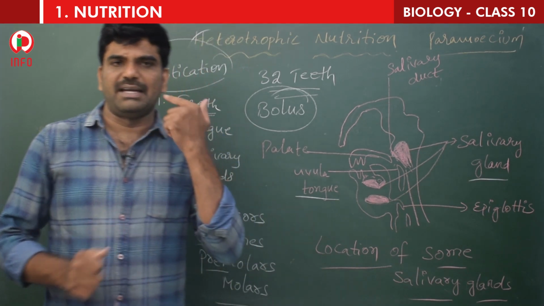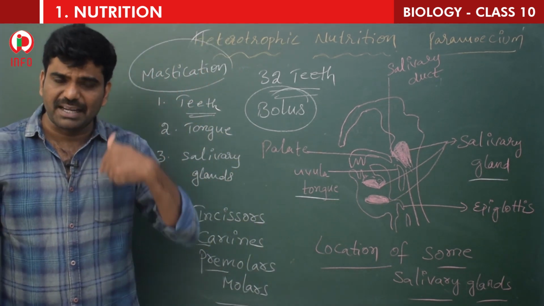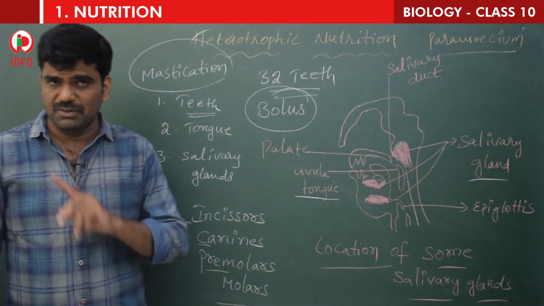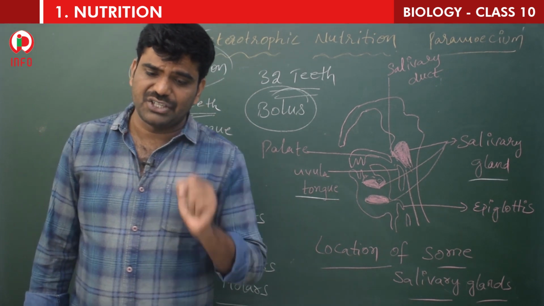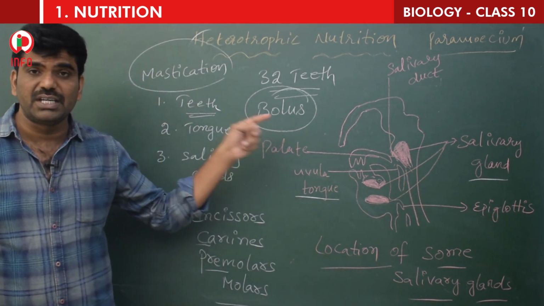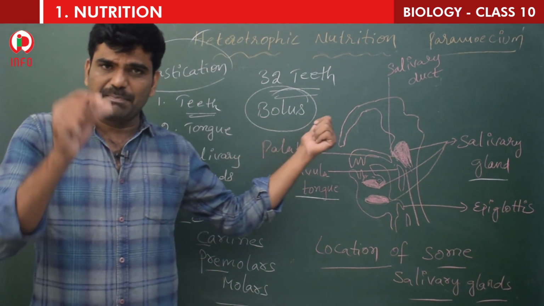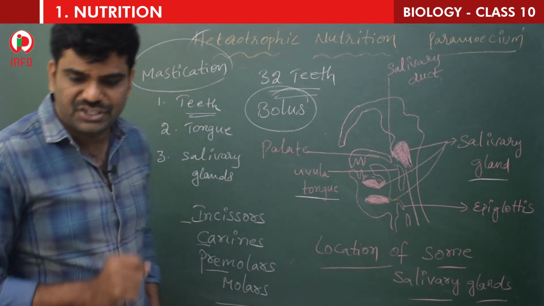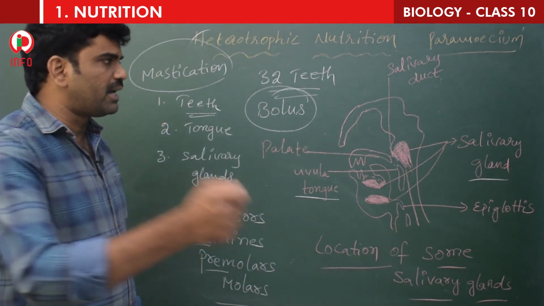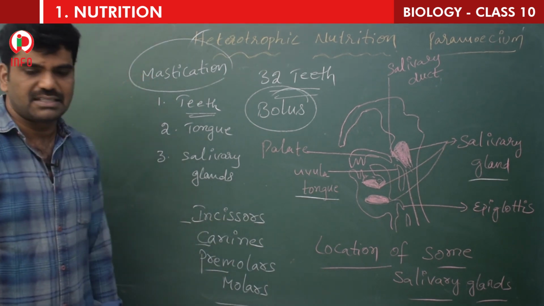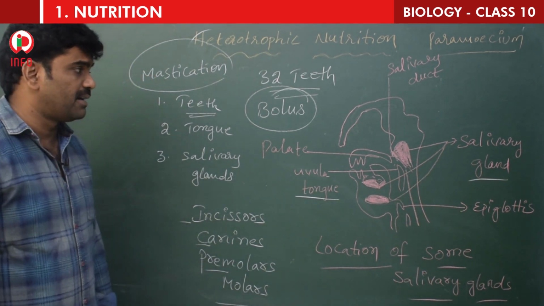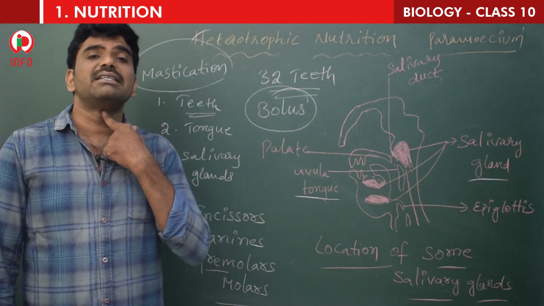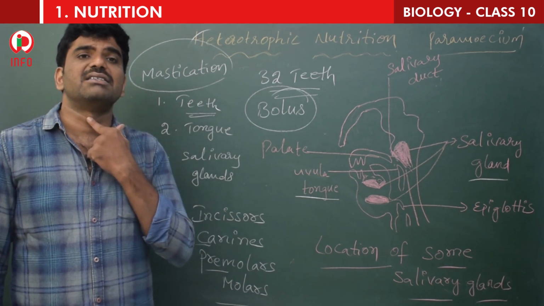Children, by chewing we are making the food wet and we are making it into a slippery lump. So this entire process is called mastication, and the food after chewing in the mouth is called bolus. The particle is called bolus. The process is called mastication. This bolus is suitable to pass through the next part, which is called the esophagus. So see children, esophagus is a part. Here already you have seen in the digestive system, after the mouth, the next part is the pharynx, then the esophagus.